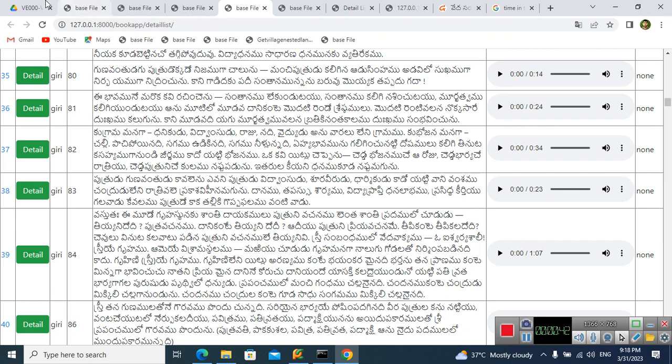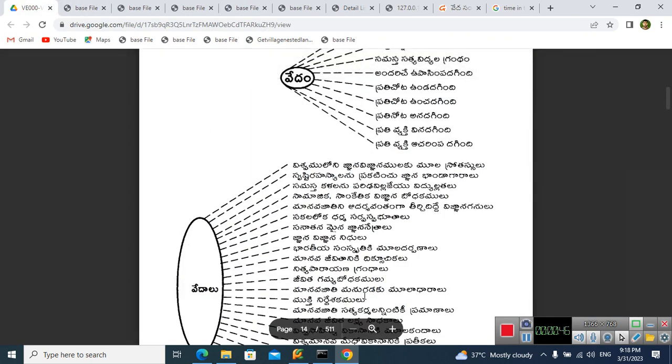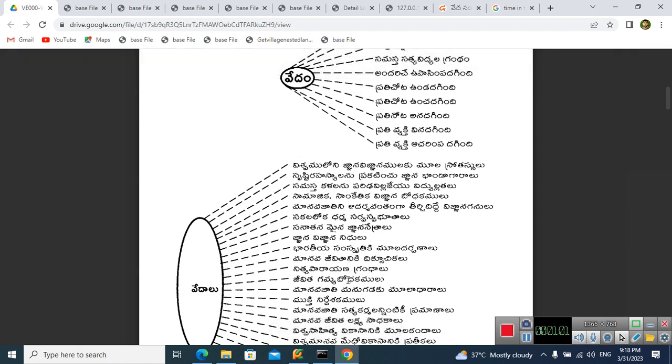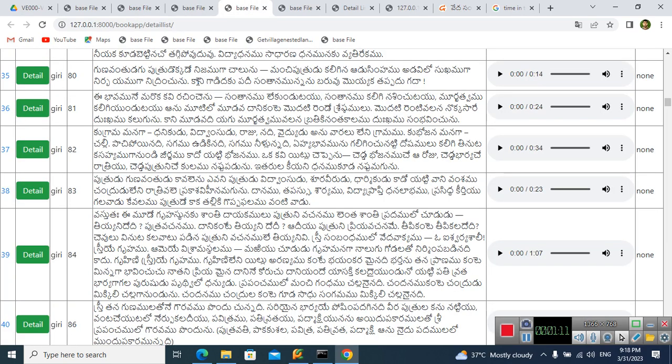Suppose we are considering this book, where the page count is 511. We want to get back certain information from the entire book. Unnecessarily, we are searching the entire book content. It is a time-taking process. We should avoid this and speed up the process. Before this, we need to maintain